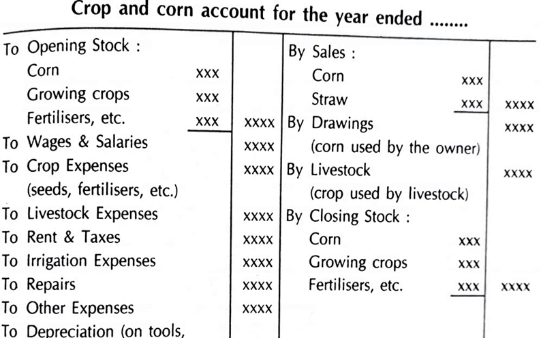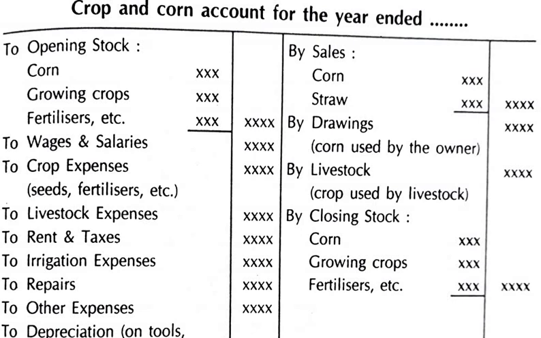Now, crop and corn. Crop is nothing but the food grains that you grow, it can be wheat, paddy, cereals, anything. Corn is what you get in terms of sweet corn, all of you must be knowing. So you have a corn and crop account being prepared. You can either write it as crop account, that is completely fine, but specifying it as crop and corn account is also fine.